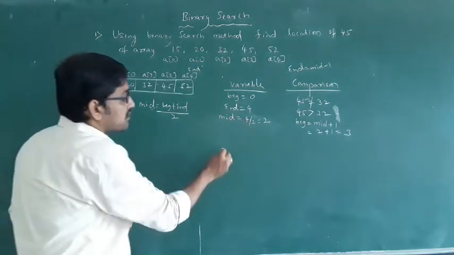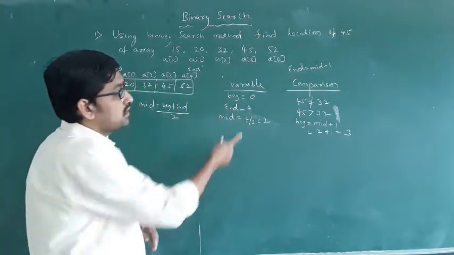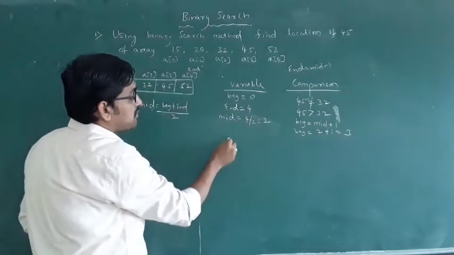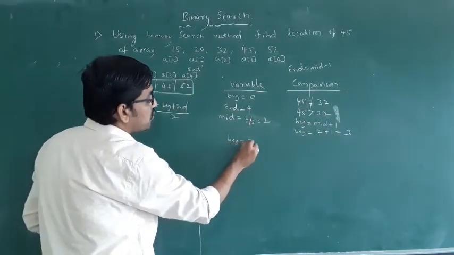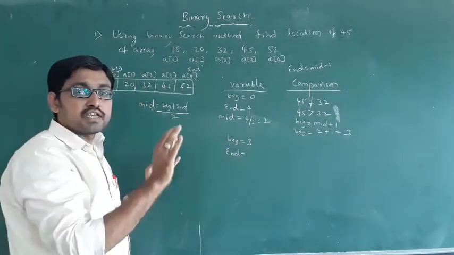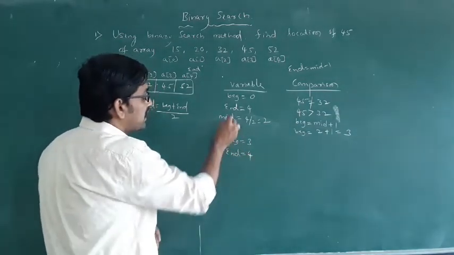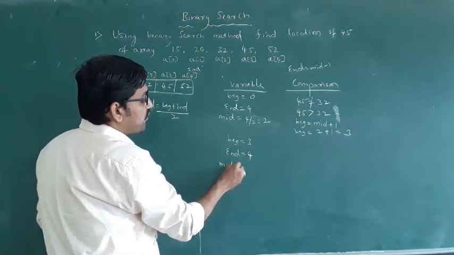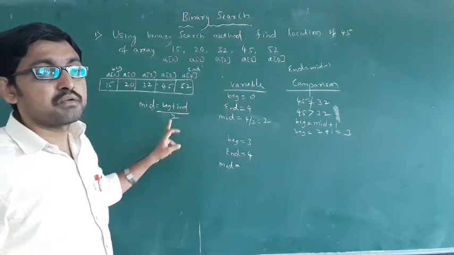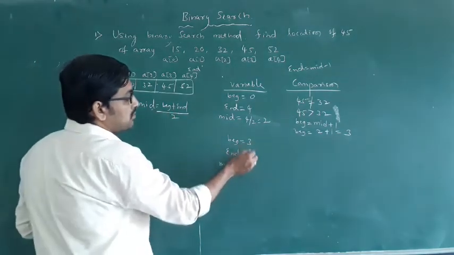Next time students make this mistake. See, what is beginning next time? Beginning next time you have to write 3. Beginning equal to 3. Then end has not changed, that's all. End is the same, 4. Then the next middle, how to find the mid? You have the formula beginning plus end by 2. See, beginning 3 plus 4.